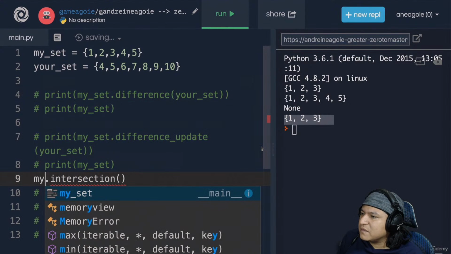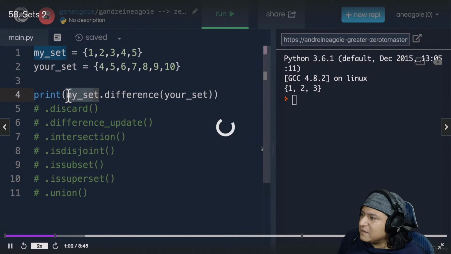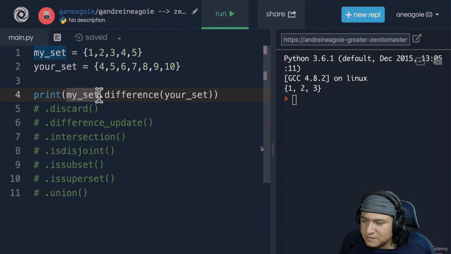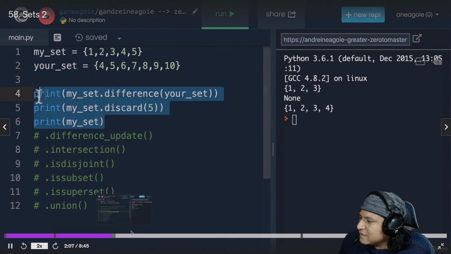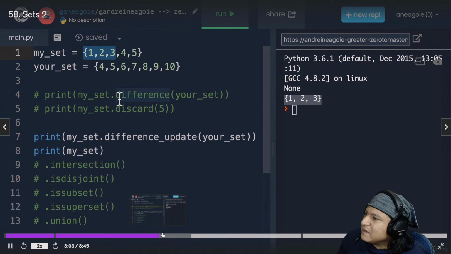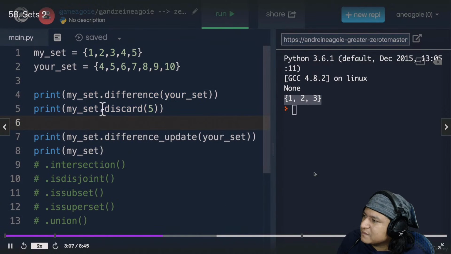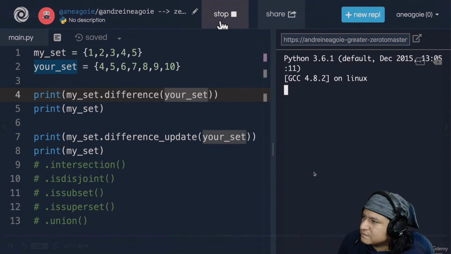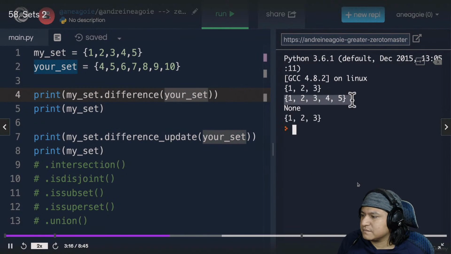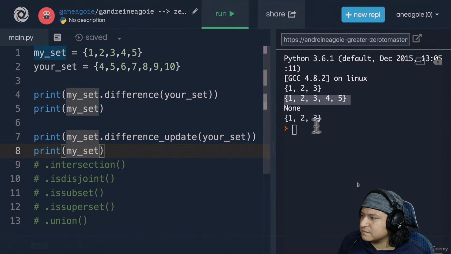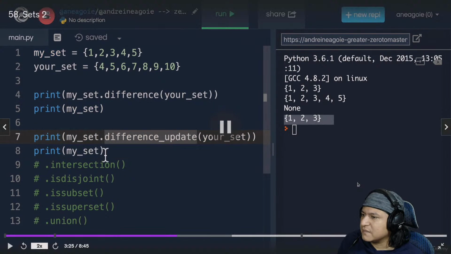Intersection. And this one, once again, my set, and find the difference of the first my set with your set. Again, if we go back here and simply do my set, and I click run, you see that my set here was not modified, but then my set at the bottom was modified because of difference update.